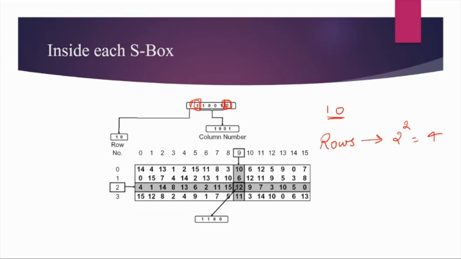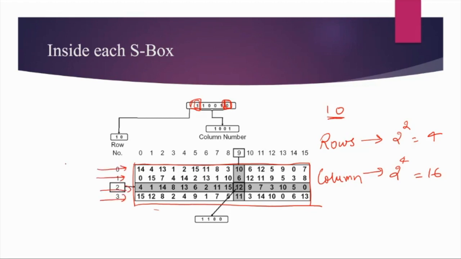The remaining 4 bits give 2 to the power 4 combinations, that is 16 combinations. This will become the columns of the S box. So we have an S box table with 4 rows, each corresponding to one combination of those 2 bits, and then 16 columns. Whenever you have to do a conversion, suppose these are the 6 bits, the S box will read the first and the last bit.